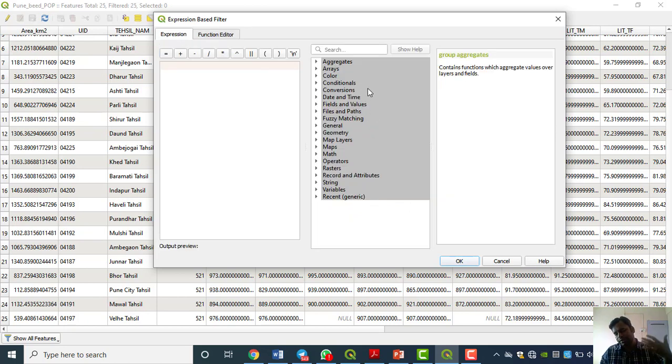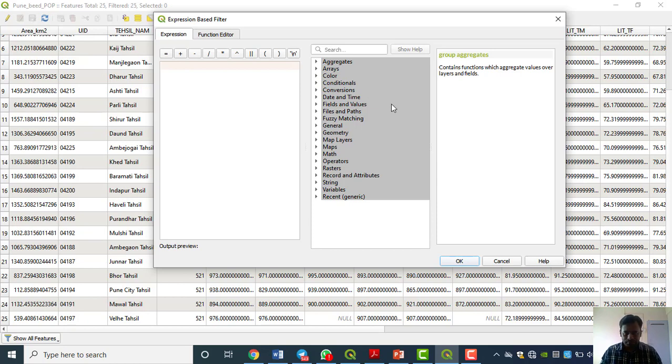One by one you can check what exactly is there, because as I have already told you, this is very big software, many options are there. Even though I am working on QGIS, many times we just use the options which are related to our work. We use those frequently, and very rarely the others, because if it is not related to my work, why should we bother about it? That's why, if you want to be an expert in a software, make a habit to explore things.